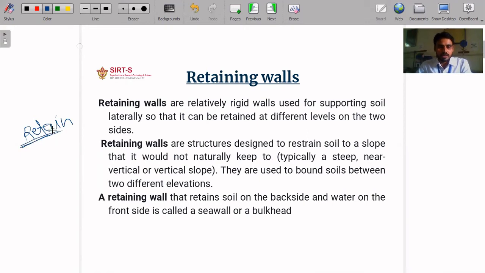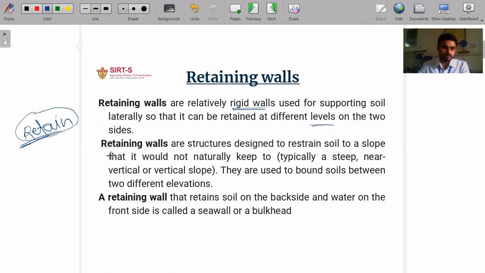right? Anywhere in a civil engineering project where different levels are created in the soil, we have to provide a retaining wall to make the structure stable and avoid the settlement of soil. Retaining walls are relatively rigid walls, completely RCC walls. Here we will discuss complete RCC walls used for supporting soil laterally so that we can retain the soil at different levels without any settlement.